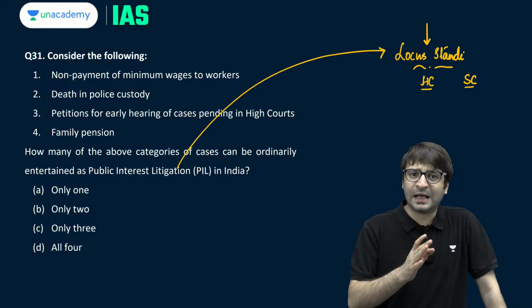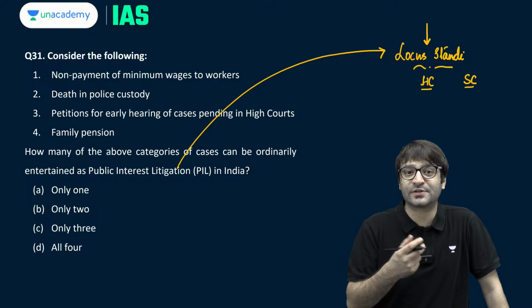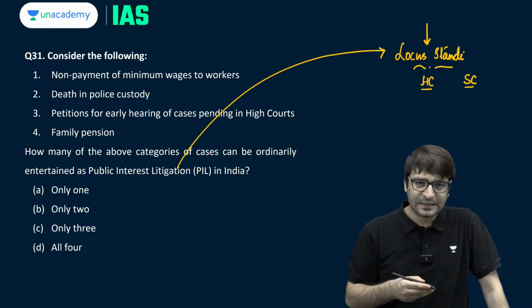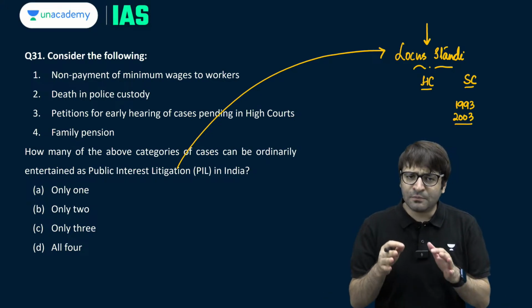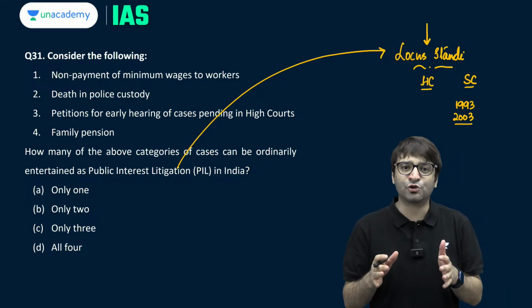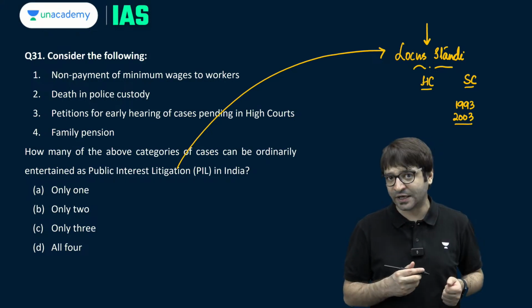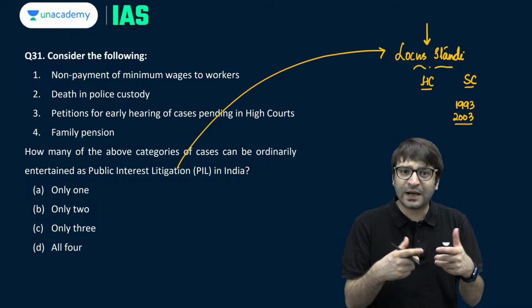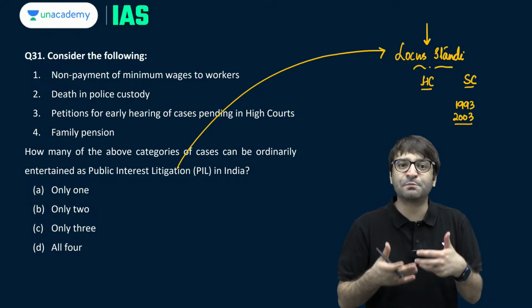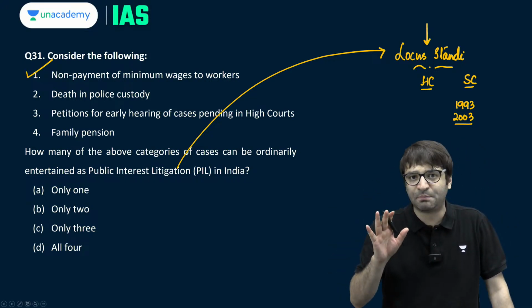But there was also an allegation of misuse, that this public interest litigation has become publicity interest litigation or personal interest litigation. That is why rules were made in the year 1993, then again in the year 2003, to ensure that the precious time of the judiciary is not wasted in hearing these publicity interest litigations or personal interest litigations. And according to these rules, which are those areas or issues on the basis of which a PIL can be filed? Non-payment of minimum wages to workers, you can approach and file the PIL.